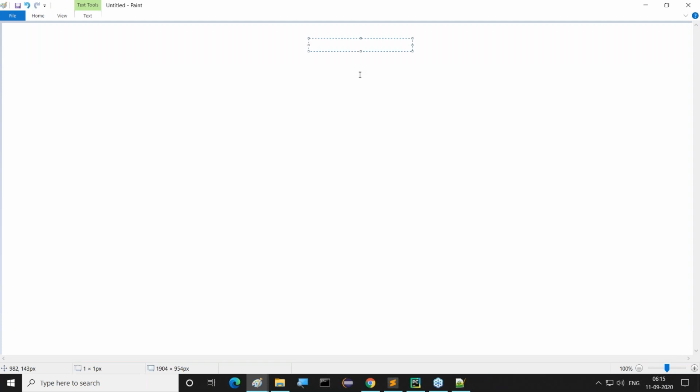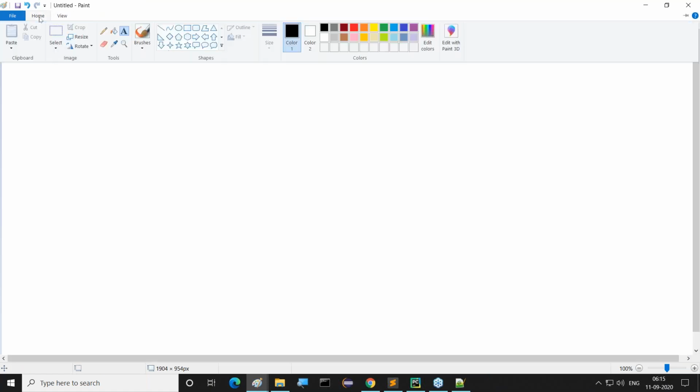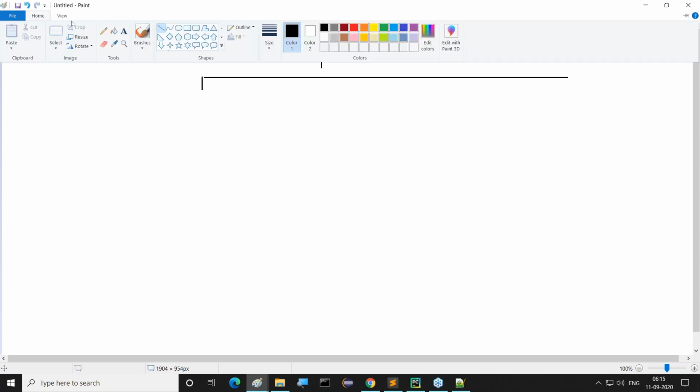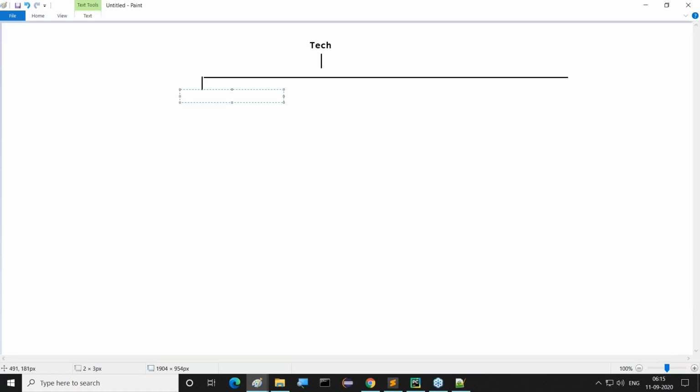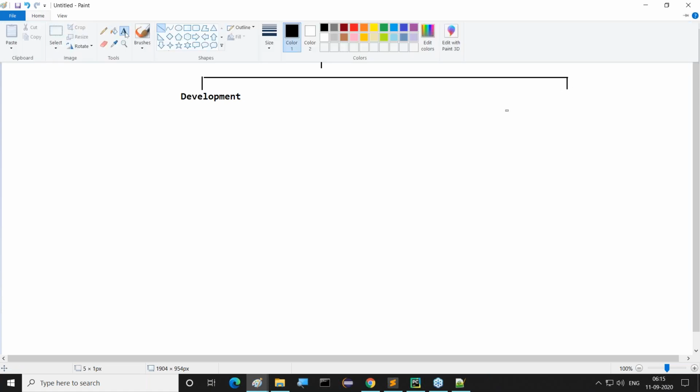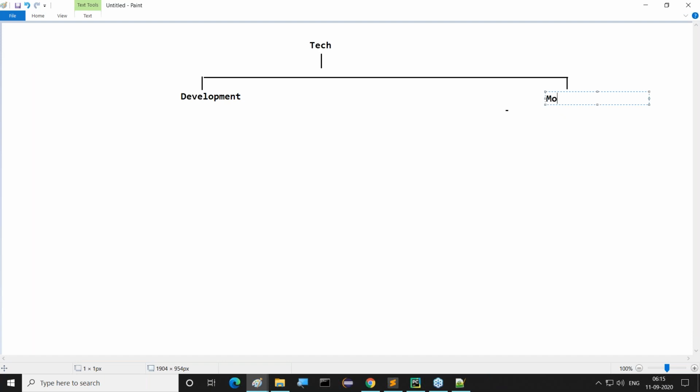I want to divide these technologies, or the software industry, into overall two categories. What are the two categories? First one is the development side, and the second one is the non-development side. Development and non-development.